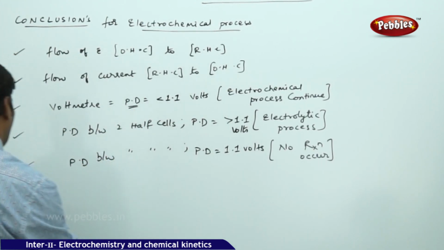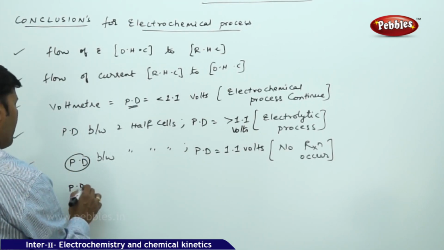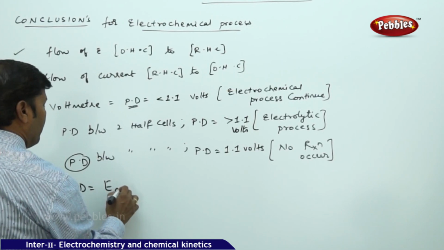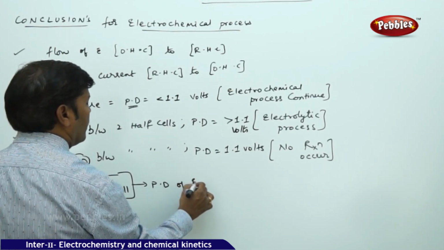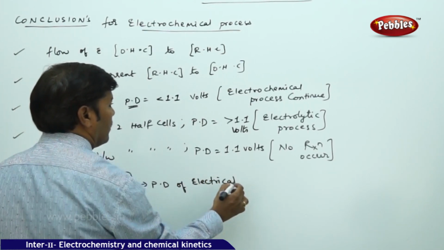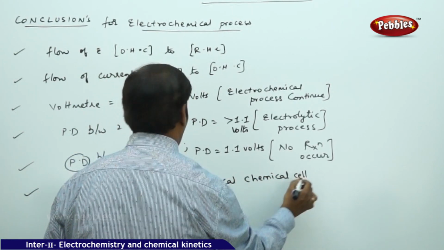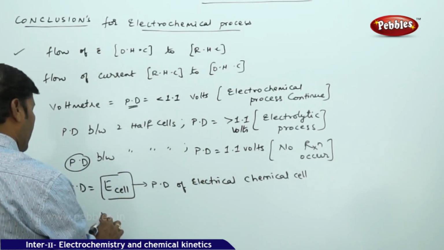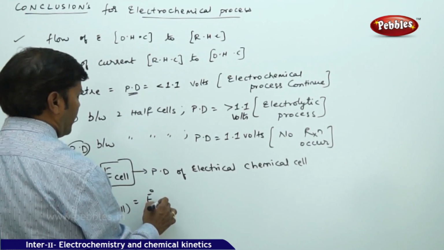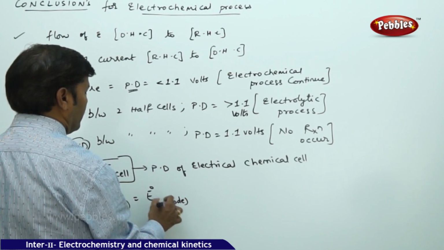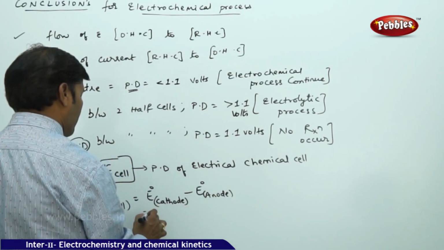And one more thing we have to understand: because we are using the word potential difference, this potential difference is given by capital E of the cell. When you say E of the cell, this is called the potential difference of the electrochemical cell. We can use the formula: potential of the electrochemical cell is equal to the standard electrode potential of the cathode minus the standard electrode potential of the anode.